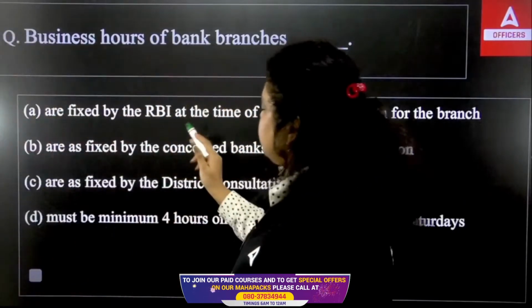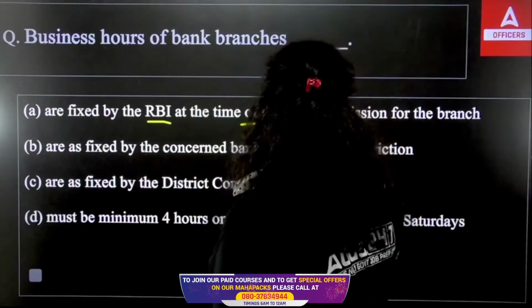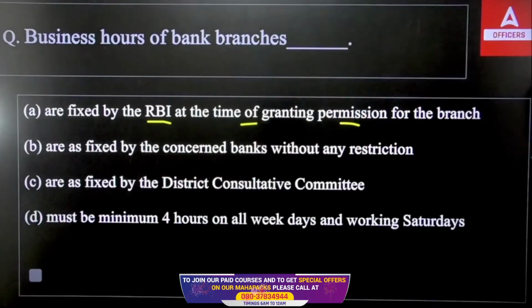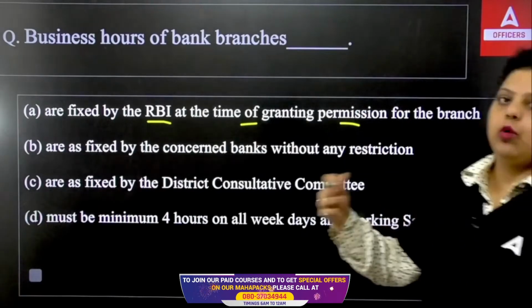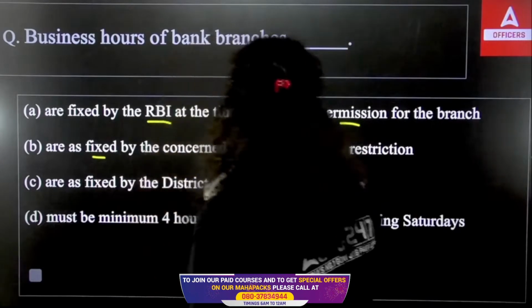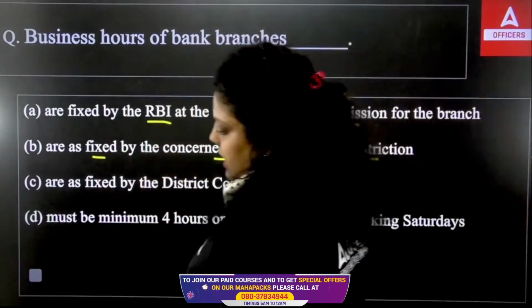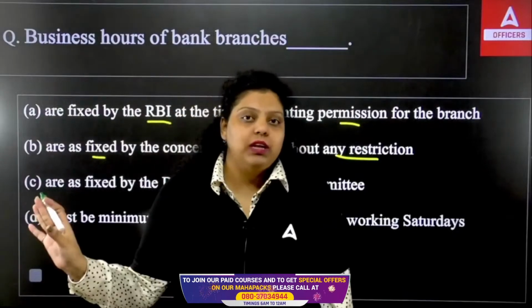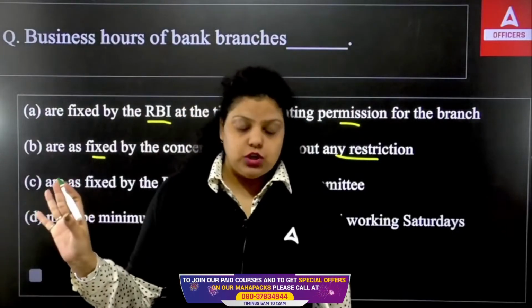First, they are fixed by the RBI at the time of granting permission for the branch. Like when RBI is allowing you to open the branch, RBI will let you know how many hours you have to work. Second, they are fixed by the concerned banks without any restriction. In an individual bank, the concerned bank can decide by itself. They do not have to take RBI permission. There is no such kind of restriction.